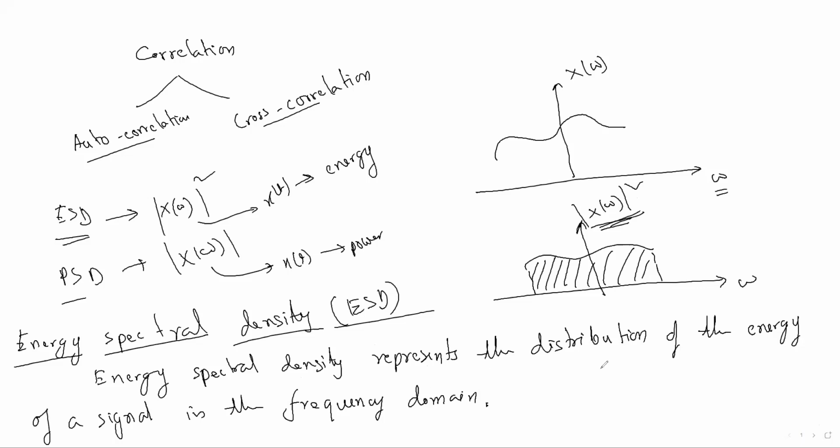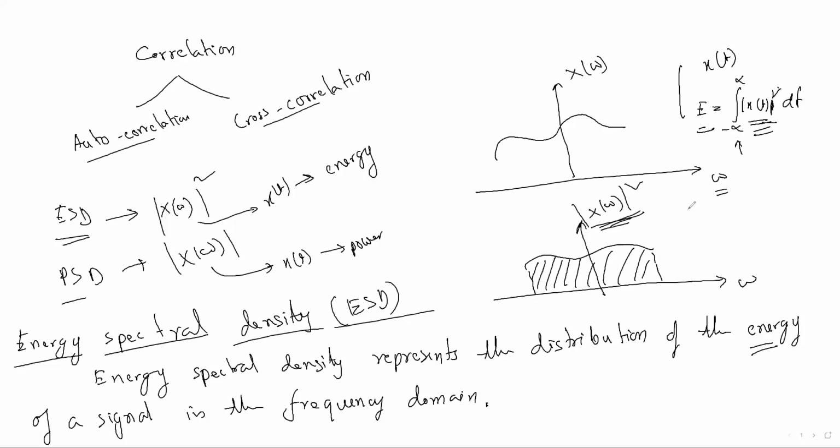We know how to calculate the energy of a signal: if x(t) is a signal, the energy is the integral from minus infinity to infinity of mod of x(t) whole square dt. When you square a signal and integrate, that is the area under the squared curve, and that is known as energy.